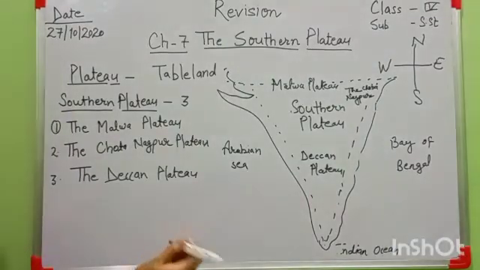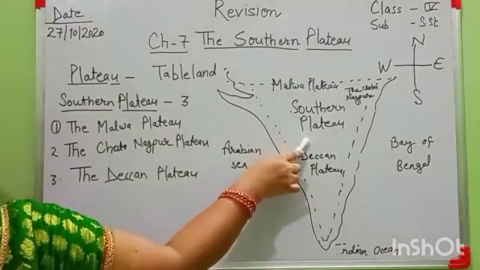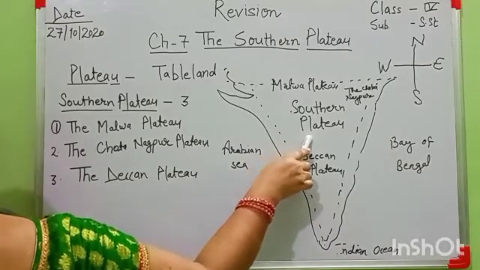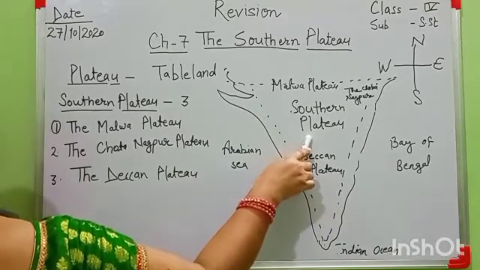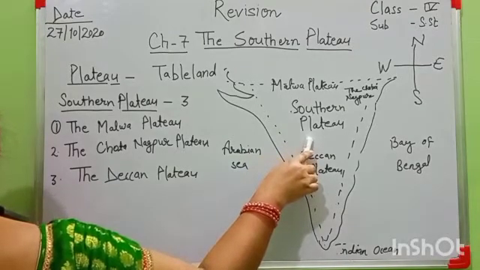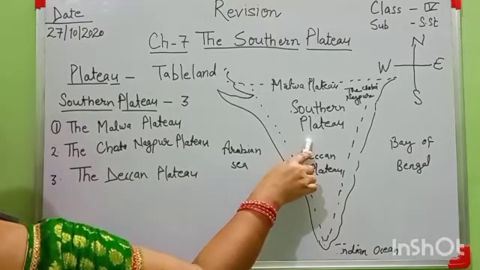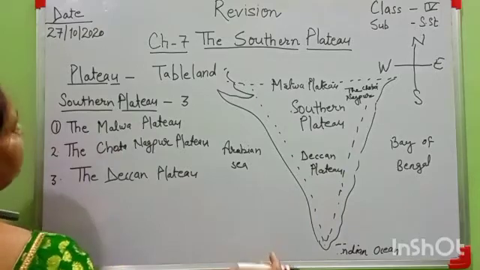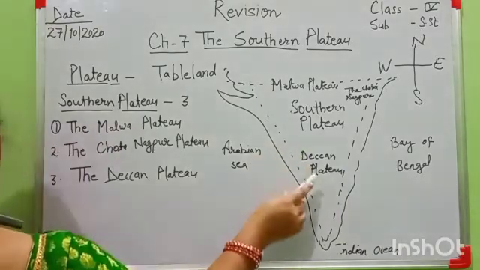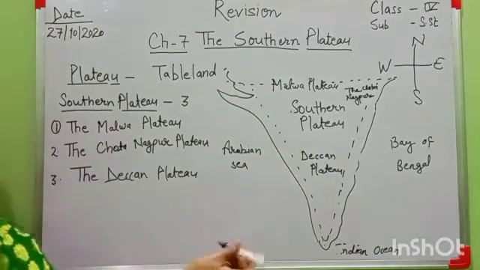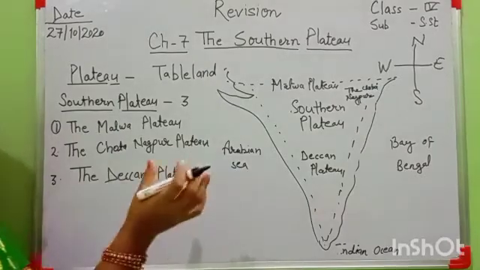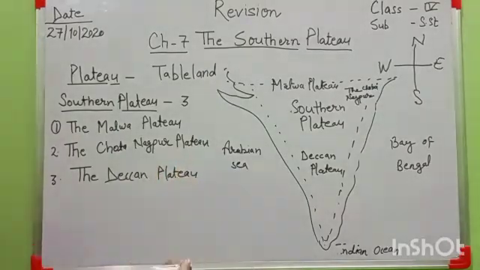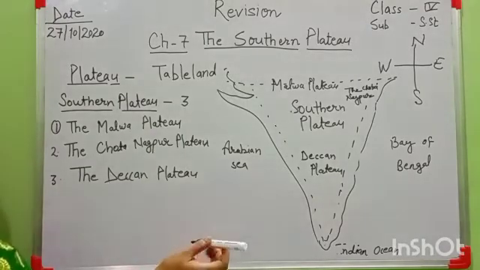The rivers of the Southern Plateau are not big, and there are no glaciers or snow-covered mountains to provide the rivers with water throughout the year. These Deccan Plateau rivers depend only on monsoon rains. Dams have been built across the rivers.